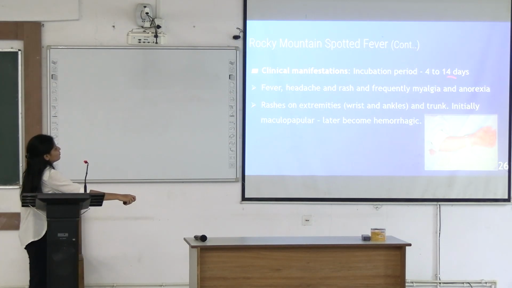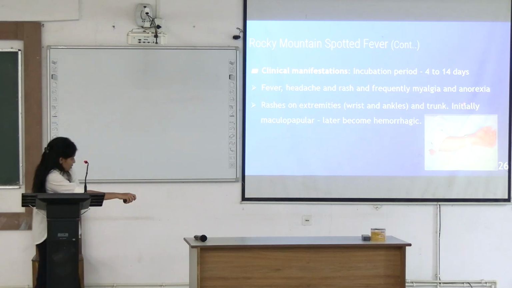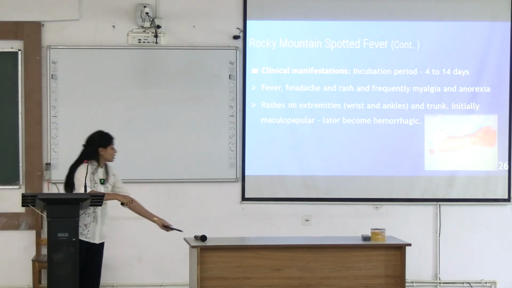Incubation period is about 4 to 14 days. Fever, headache, rash, frequent myalgia and anorexia. The rashes appear on the extremities more than the trunk. Initially, this rash is maculopapular and later it becomes hemorrhagic.